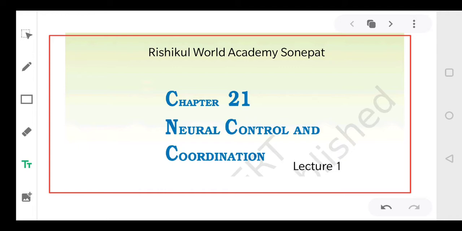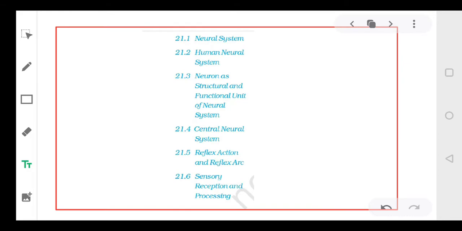Okay, so today let's start with this chapter. Now in this particular chapter, dear students, we'll be talking about various parts. First of all, we'll talk about the neural system. Then we'll talk about the human neural system. Then we'll talk about the neuron as a structural and functional unit of the neural system.